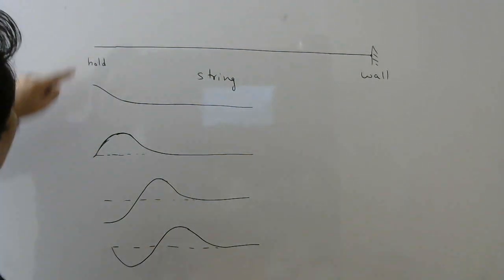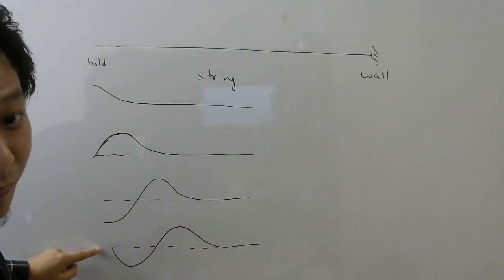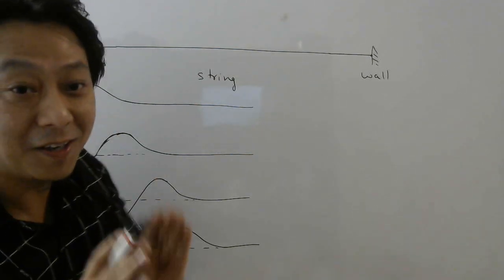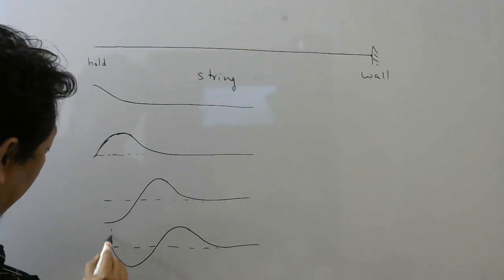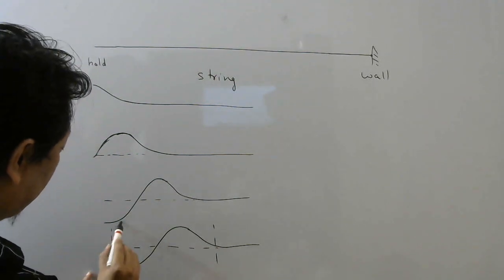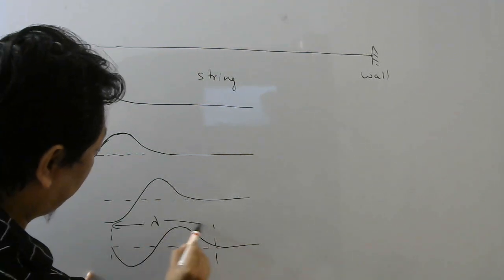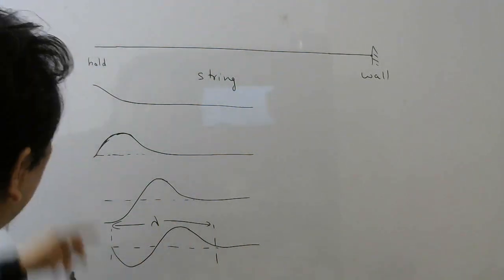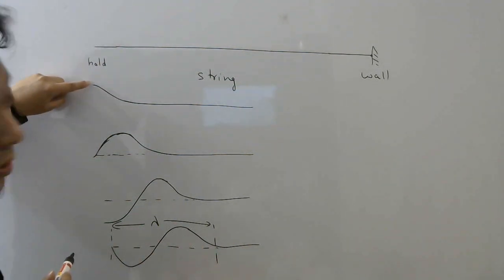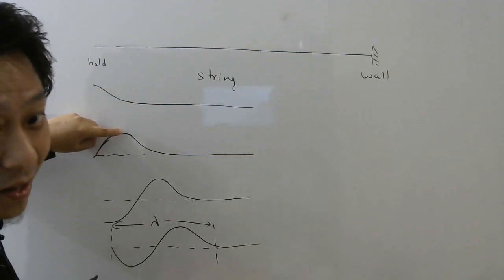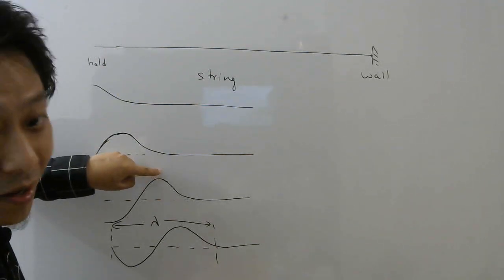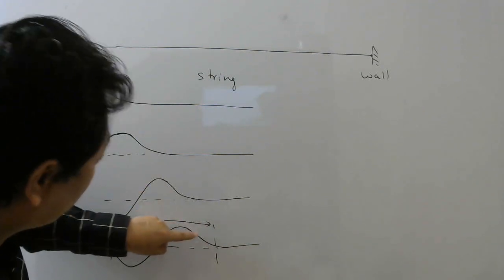So what happened from here to here? If you look carefully, you created one full cycle, and this distance is what we call wavelength. This is called wavelength. So if you look carefully, whatever disturbance you created here, that has reached here after some time, then that has reached here after some time, that has reached here after some time, right?